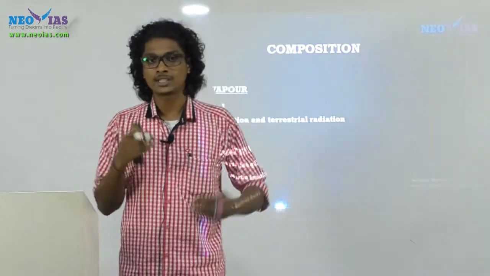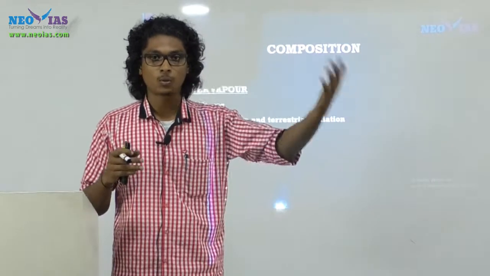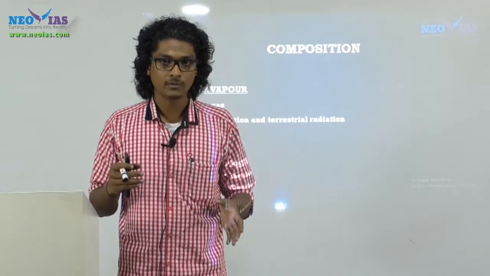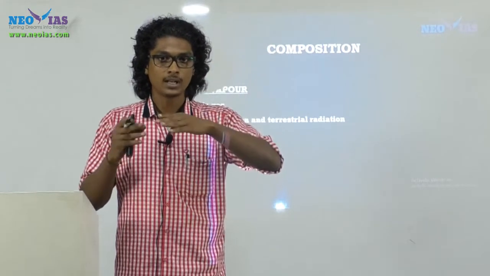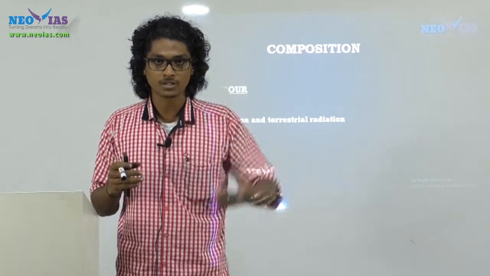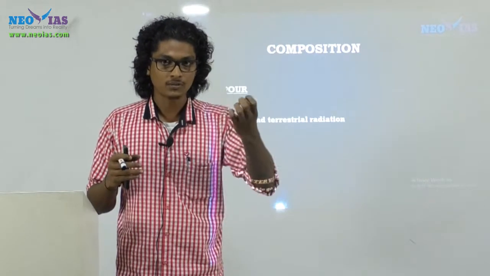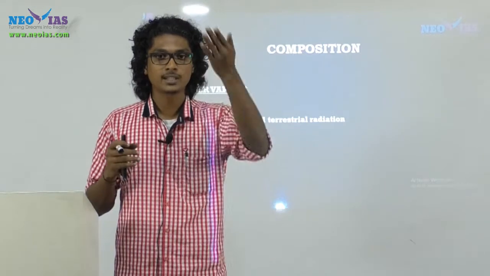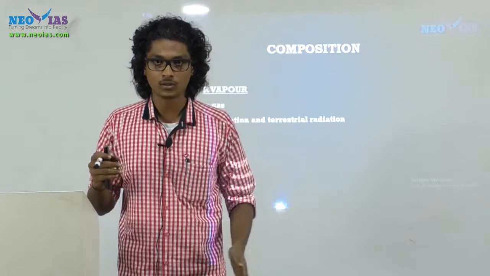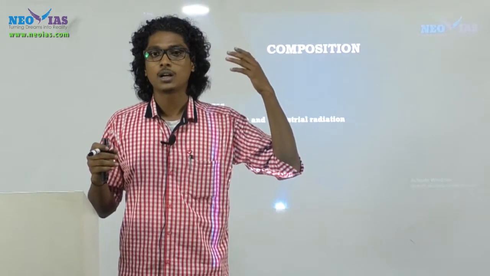Because for certain weather events, like consider tropical cyclones. Tropical cyclones don't form over the continents, right? Whenever they make landfall, they will weaken. It's because they need the presence of atmospheric moisture, and when it is condensing, heat will be released, and this heat is necessary for tropical cyclones. Likewise, consider thunderstorms.